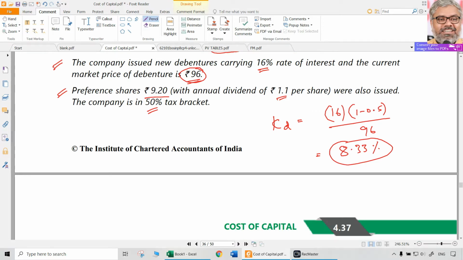Now KP also can be directly calculated using the data available. Dividend is given as 1.1, that is preference dividend. No tax benefit will be there. So preference dividend divided by net proceeds, which is 9.2. That's it. So 1.1 divided by 9.2 multiplied with 100. So preference share capital's cost is going to be around 11.96% approximately. That is the second thing that is asked.